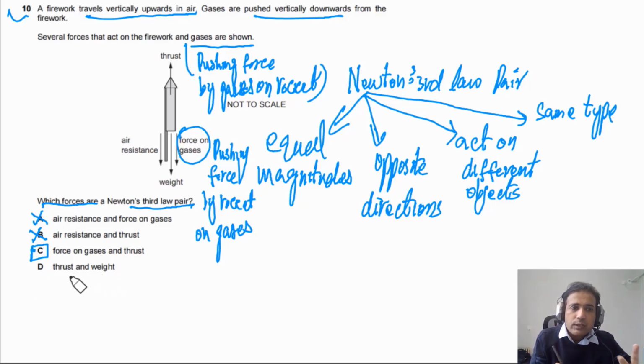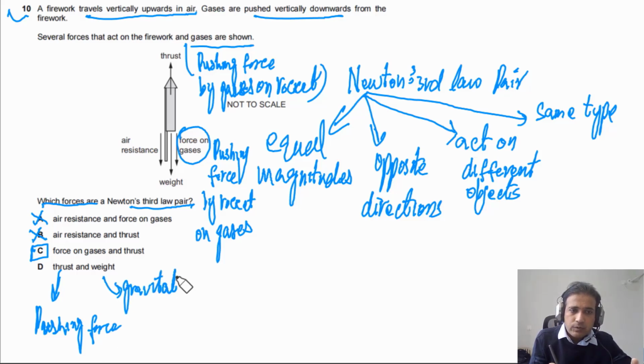Thrust and weight, no, they are different types of forces. This is the pushing force, and this is the gravitational force. So they are not the same type of force. So this is also not a possible answer. So the answer for this question is C.